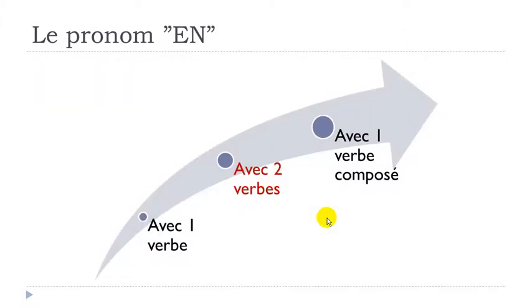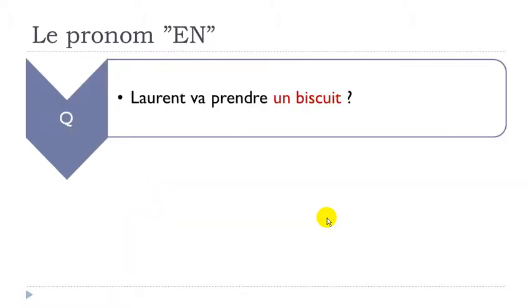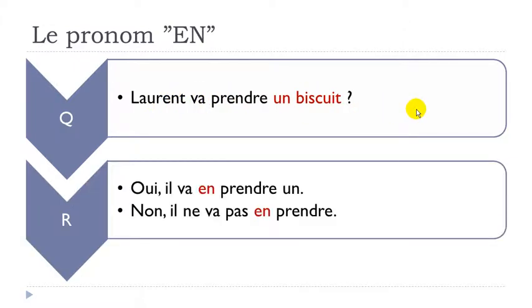Now we'll see the same structures but with 2 verbs. And so the best way to construct with 2 verbs, if you want to make examples like that, is to construct that with the near future. Laurent va prendre un biscuit. Is going to take a biscuit. Laurent va prendre un biscuit. Oui, il va en prendre un.